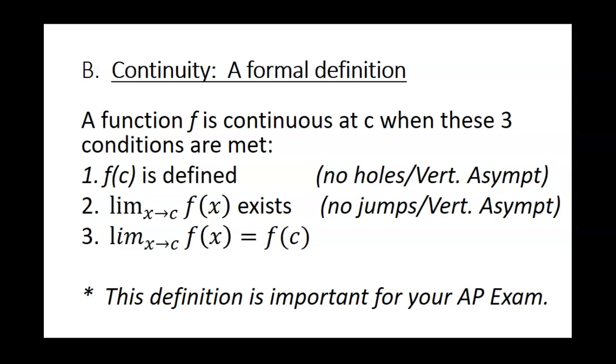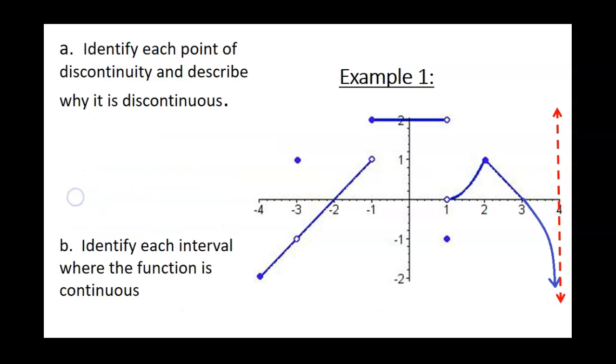On your AP exam, they oftentimes want you to explain why a function is not continuous at a specific point, or they want you to prove that it is. To do that, you have to go through these three steps. I think maybe last year's test actually had this on one of the three responses. You have to prove that it's defined, you have to prove what the limit is, and then you have to prove that they're the same. All right, let's go ahead and get started here. Example 1.